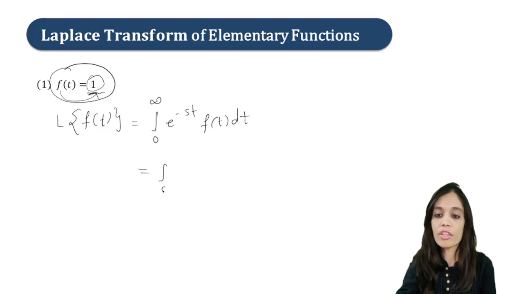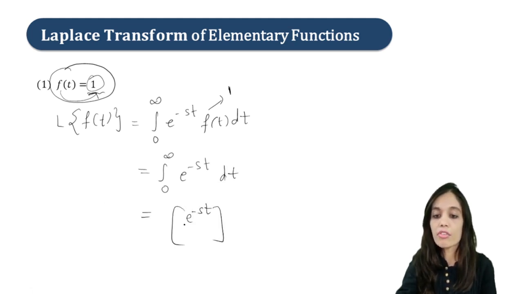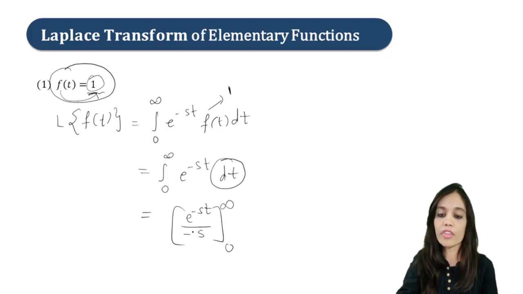So put that. So what will remain? Integration 0 to infinity e raised to minus st. Here if we put 1, only minus st will remain, and dt. Now integrate. We know integration of e raised to minus st will be e raised to minus st upon minus s. Why? Because we are integrating with respect to t. Put the limit 0 to infinity.